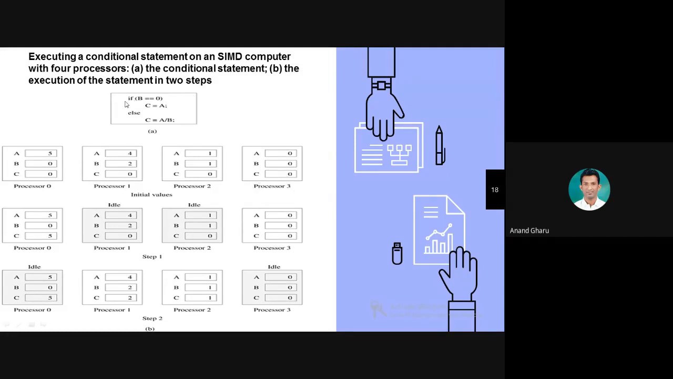Now come to the coding. If b equal to 0, yes, the condition is true. Now come here and see what is the value of b. It is 0. Okay, the condition is true, b equal to 0. If b equal to 0, then which step do you have to perform?